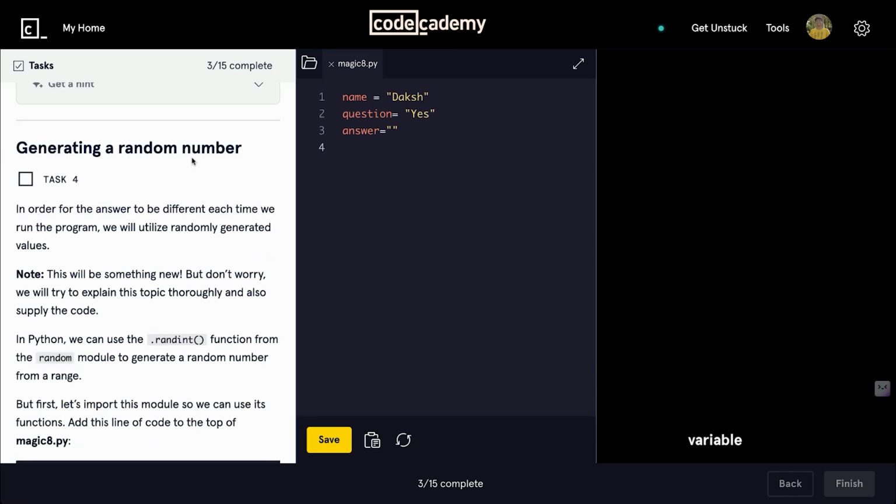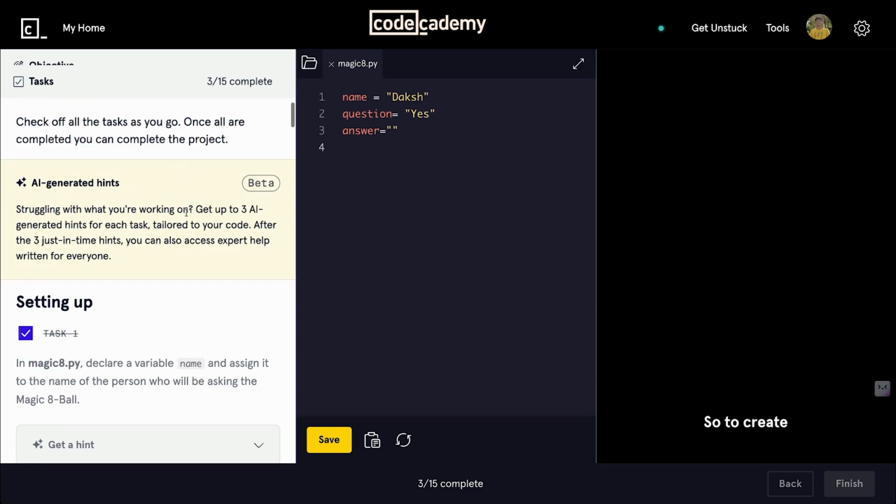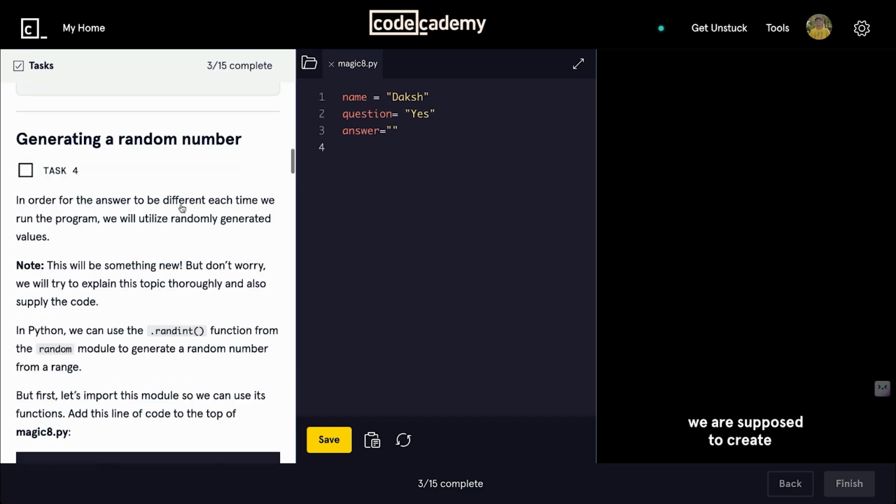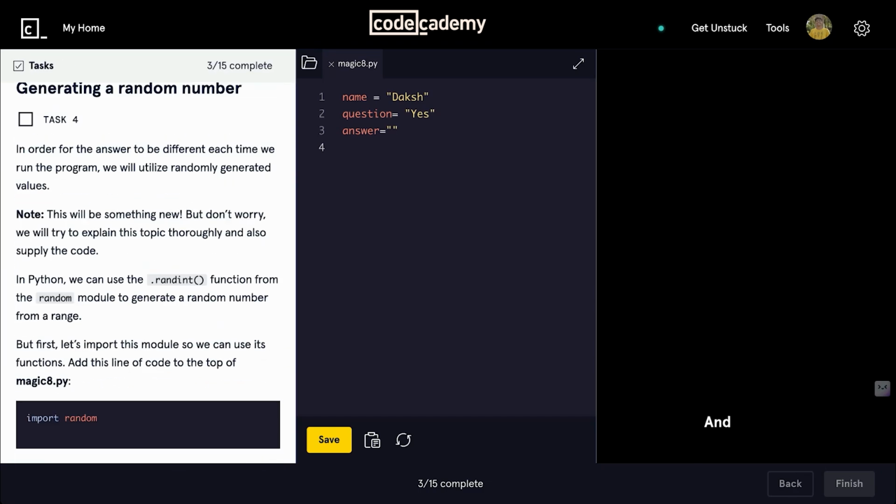Generating a random number. So to create random answers, we are supposed to create logic that will create random numbers. And for that, we'll be importing a random module. So write import random, and always make sure you write the import modules on the top of the code.